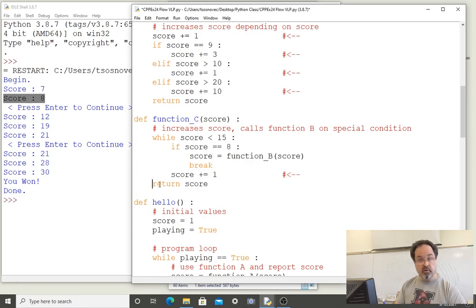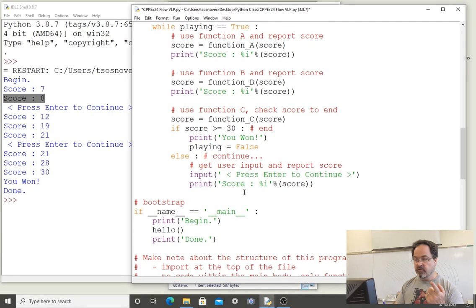And then we reach the return line. We return to where function C was called and send to it the value of score, which is currently 12. We go back to where we called function C, and that value then is assigned to be the new value of score.